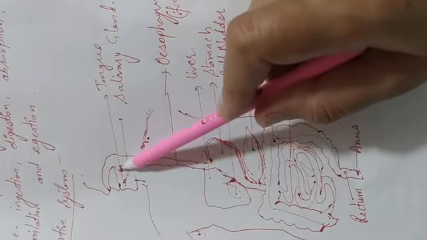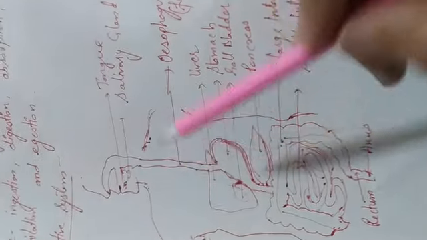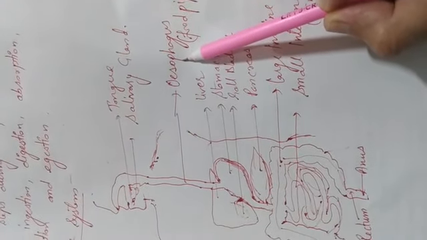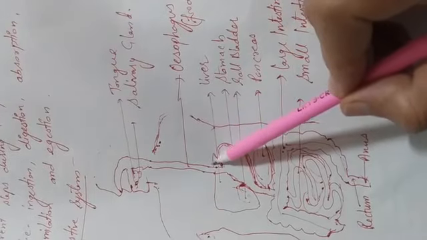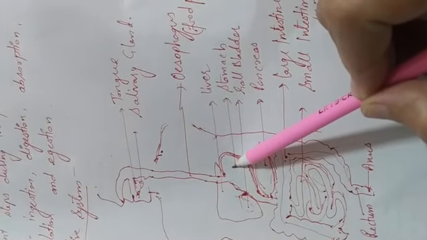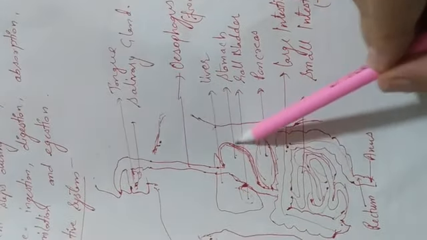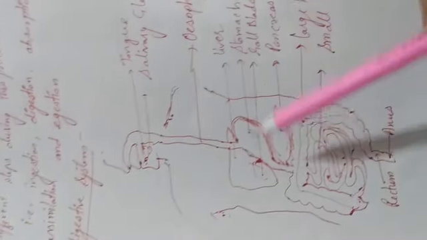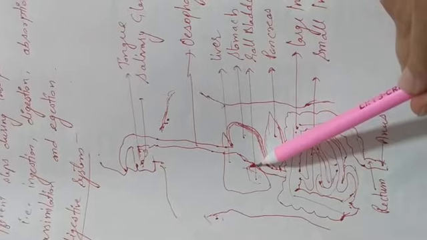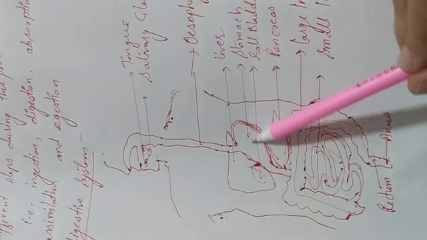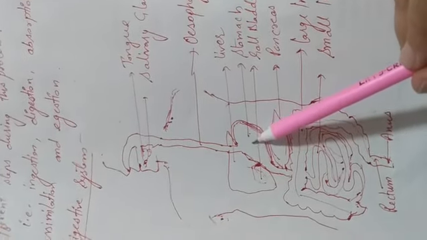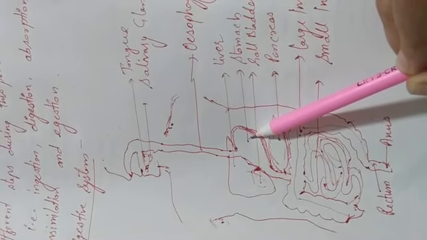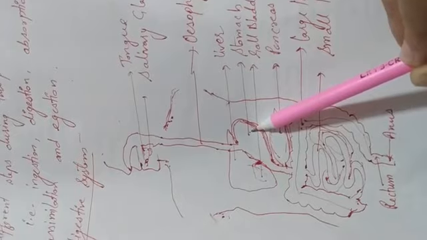From here food will pass through this pipe, which is known as the food pipe, and its other name you can say is esophagus. From this pipe food will go to the stomach, and our stomach's shape is a J-like structure. This is the stomach. In the stomach there is HCl, hydrochloric acid, and digestive juice that help to digest our food.